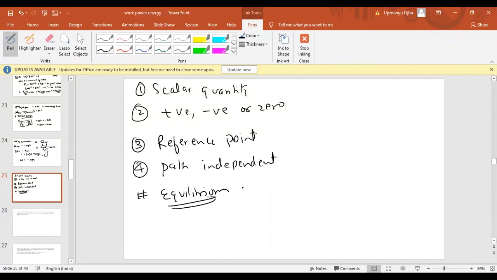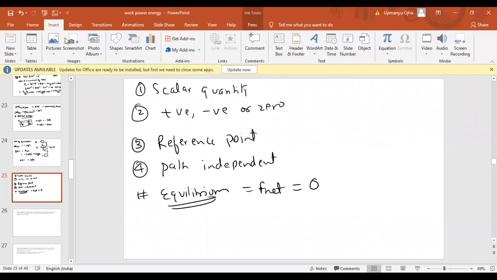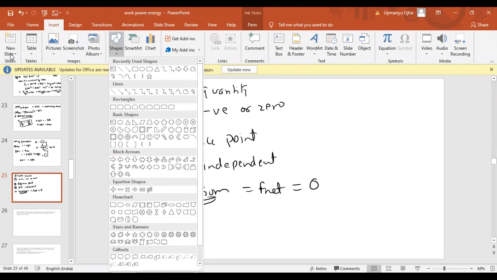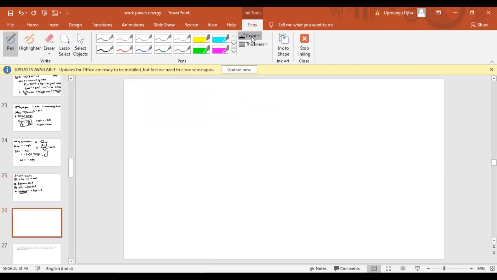Equilibrium means the net force acting on any body should be equal to 0. That is known as equilibrium. Now basically there are three types of equilibrium. One is stable equilibrium, other is unstable equilibrium, and third one is neutral equilibrium.